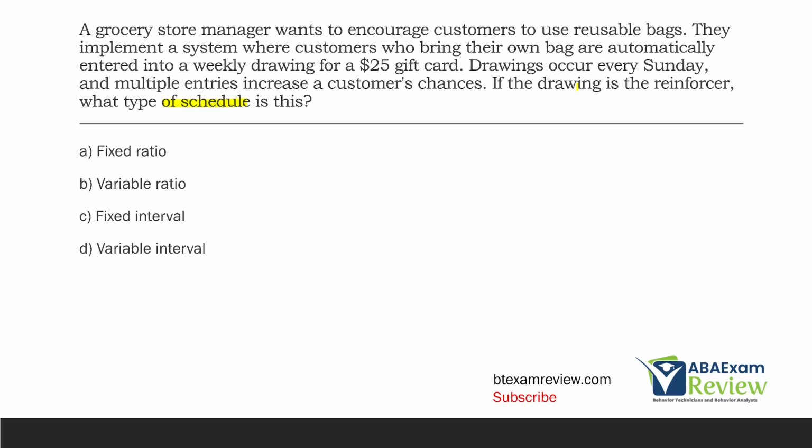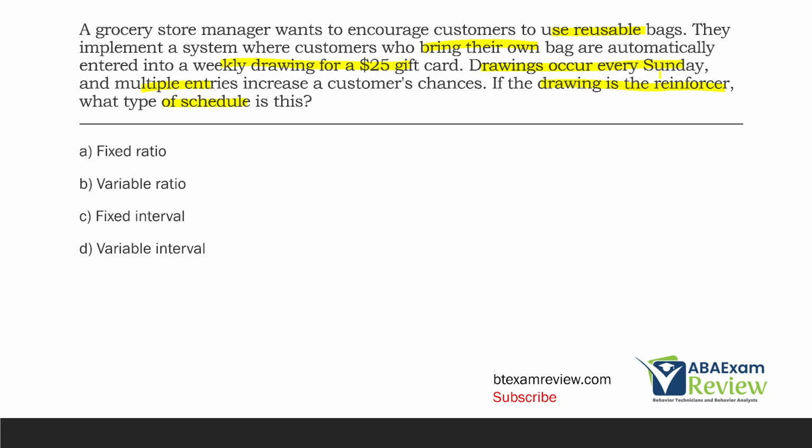And the important part about what the question is asking is that the drawing is the reinforcer. So we know the target behavior is using reusable bags. The manager tells customers, bring a bag, you're entered in a drawing for a $25 gift card. You can enter multiple times, but the drawing only occurs every Sunday. Now, we have a time-based reinforcement schedule, because the drawing is the reinforcer and it happens every Sunday after a certain amount of time. Is that going to be a ratio or an interval schedule? Well, it's going to be an interval schedule.